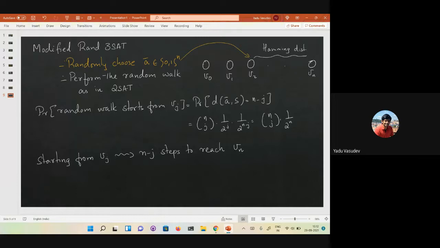So let's suppose that you perform the random walk as in 2SAT for n steps. What is the probability that, starting from Vj, you will reach Vn? Suppose I call this value pj.